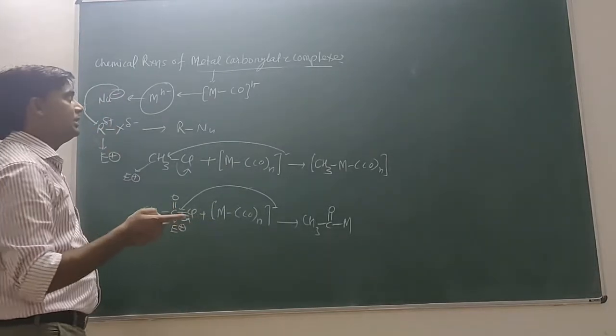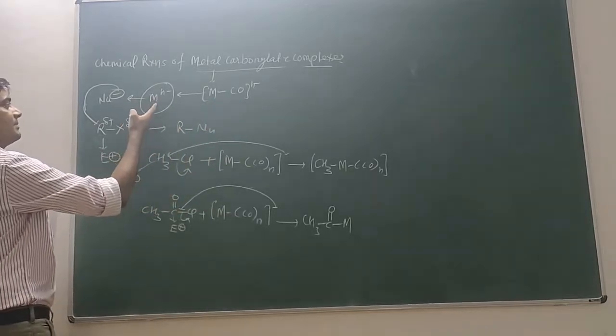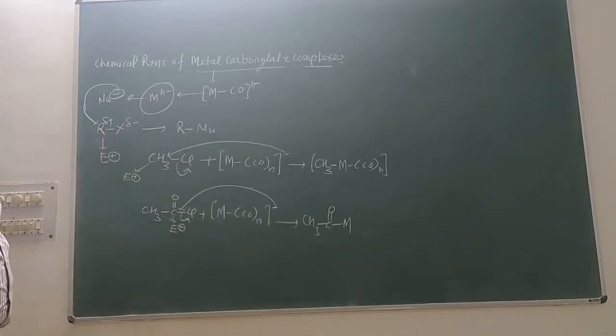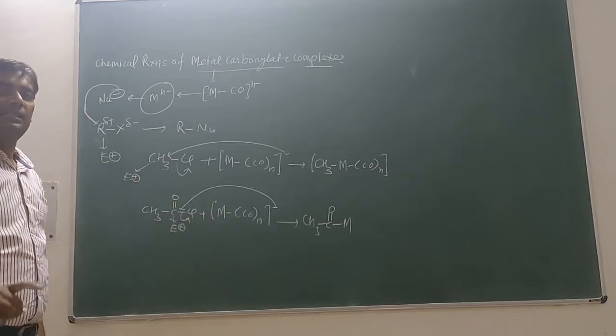I have already told you that in metal carbonylate complexes the negative charge exists on the metal, so all electrophiles will connect directly to the metal, not to CO and not by another pathway.